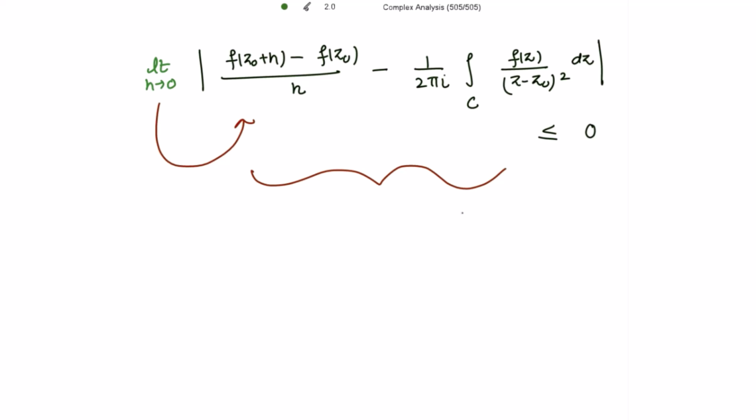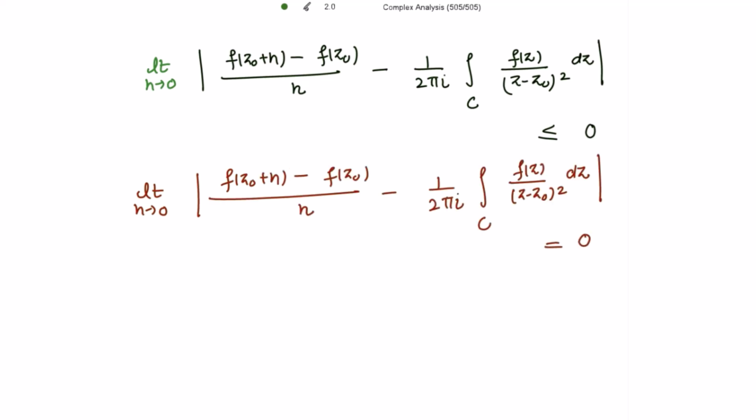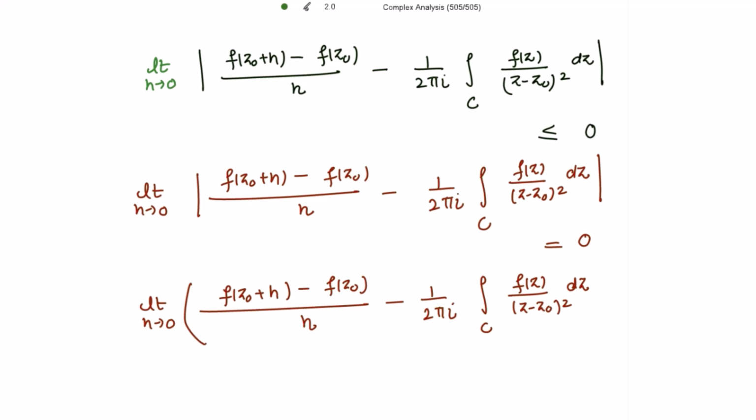So this limit cannot be negative. So we take this limit to be equal to 0. So the limit as h tends to 0 on this mod is equal to 0. And when the limit of the absolute value is equal to 0, it implies that the limit of whatever is present in this mod is equal to 0. So the limit on this complete bracket is equal to 0.